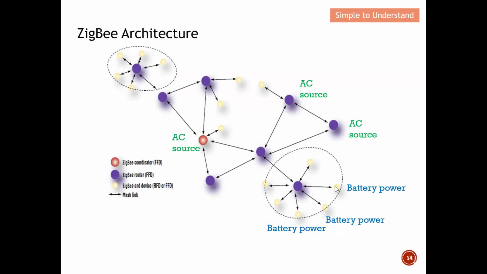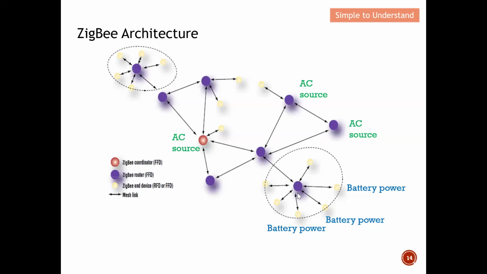For example, take this battery powered end device. Imagine if I use this router as a battery powered router. I do not know exactly when the end device will talk to me, because this router helps to carry the message, and I do not know when this end device will send me the message. Because of this, the router is going to be awake 24/7, because if the end device has any message, it will just send it to the router. So your router needs to be awake all the time, and most of the time they are not sleeping. Because of this, they cannot be low power.